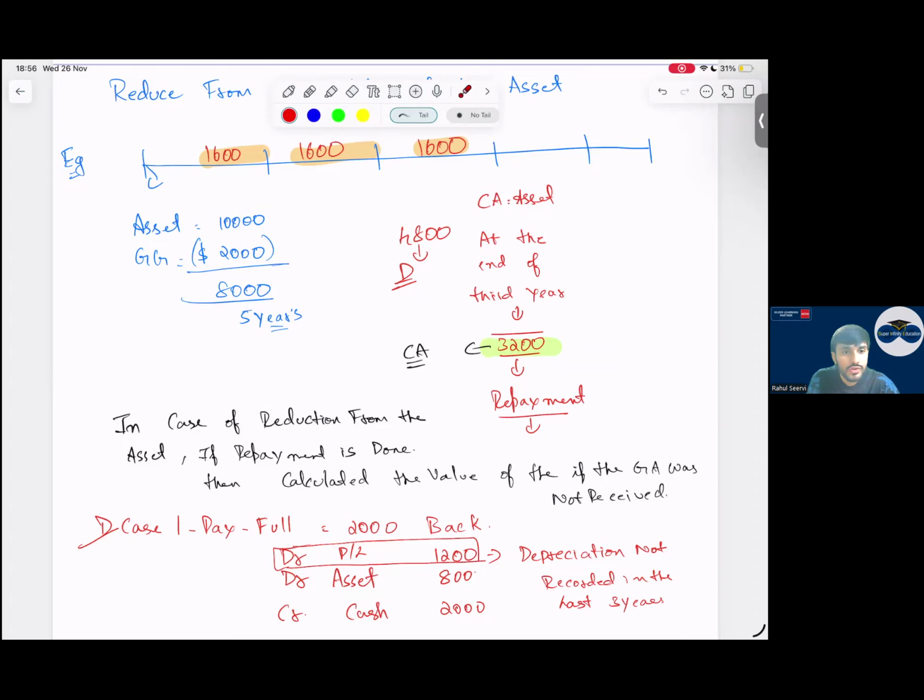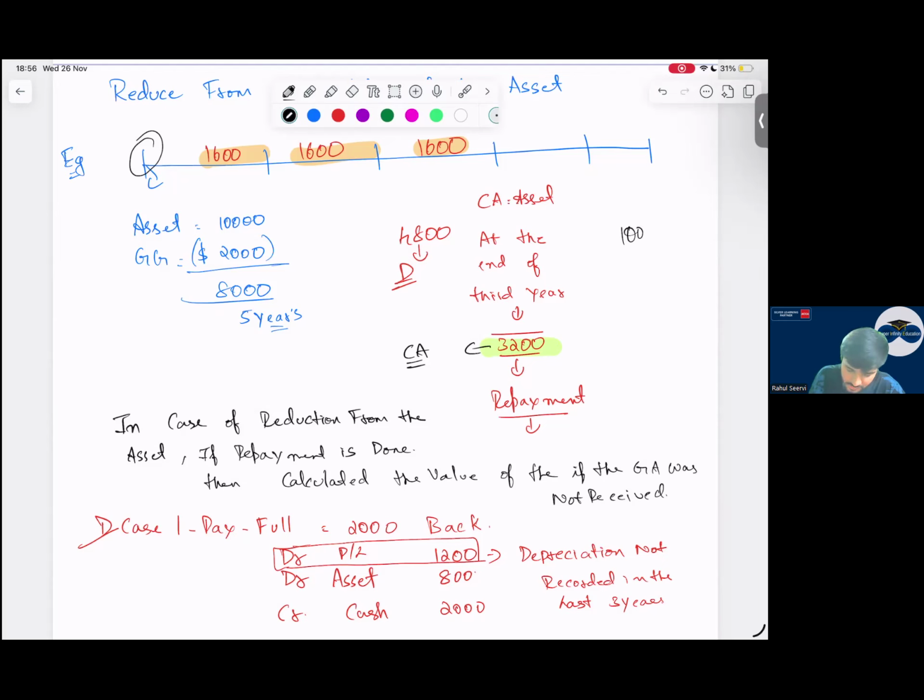Yes, sir. What should you do? In case of reduction from the asset, if repayment is done, calculate the value of the asset as if the grant was not received. Assume that the grant was not received from day one. So what will I do here?